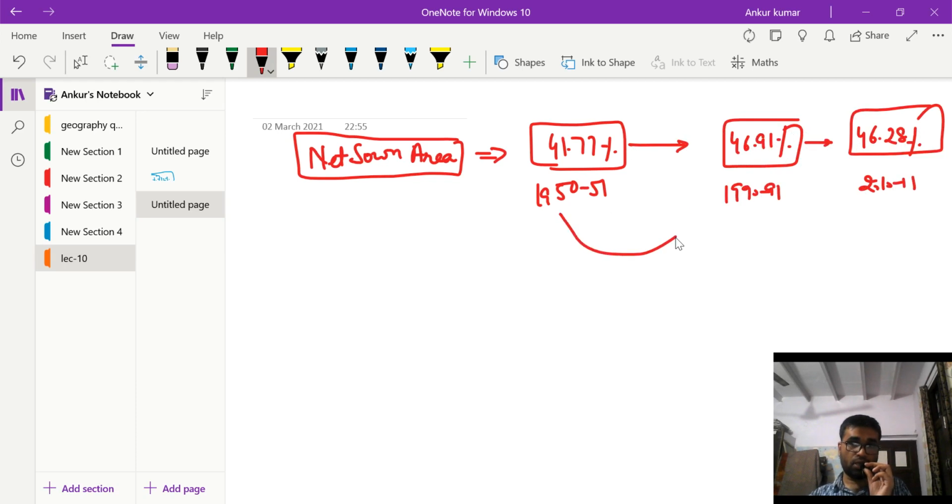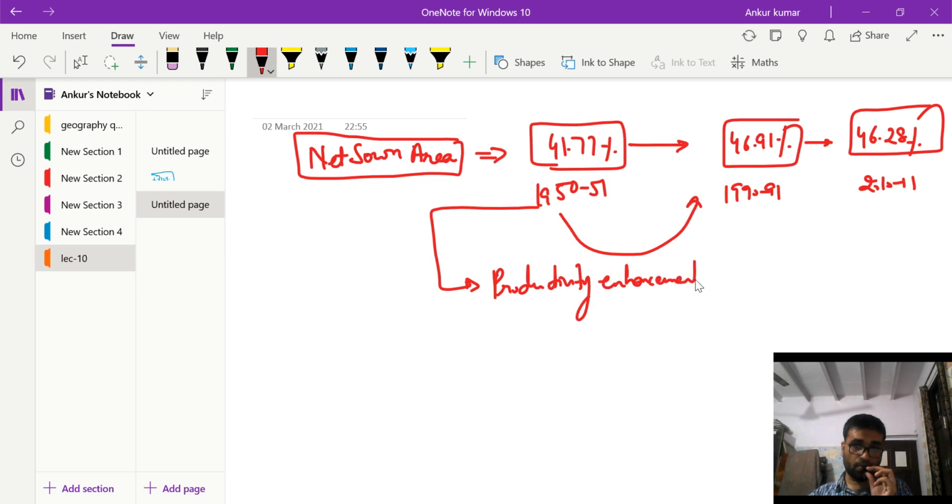Now here is an increase, and this increase was basically because India undertook rapid productivity enhancement programs after independence in the form of the green revolution.